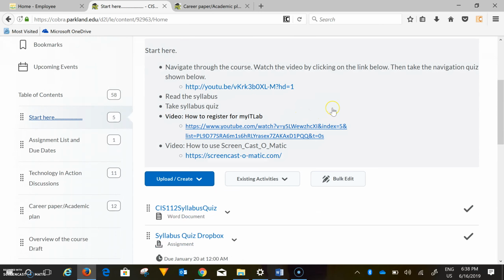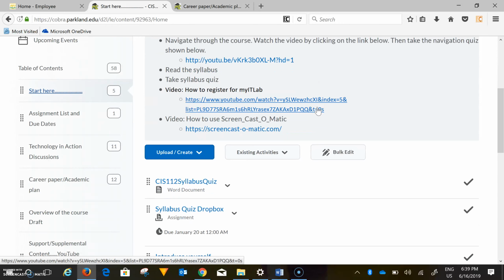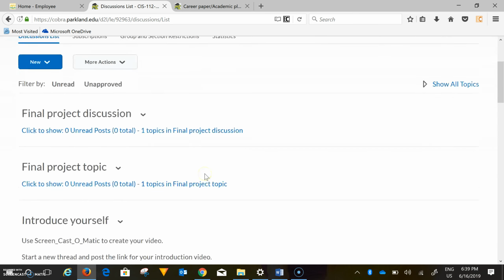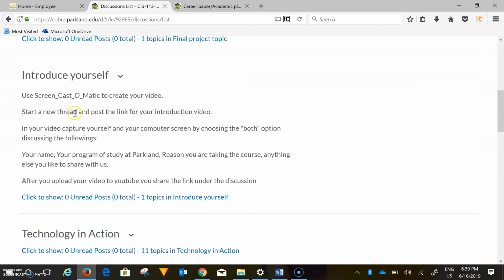You can do either your screen and yourself, your picture, which shows up at the bottom, or you can do just yourself or just the screen, whichever you like, to capture your video and introduce yourself. Under the discussions, there's an Introduce Yourself section, and I think it is the very first thing. It explains you start a new thread and post the link for your introduction video